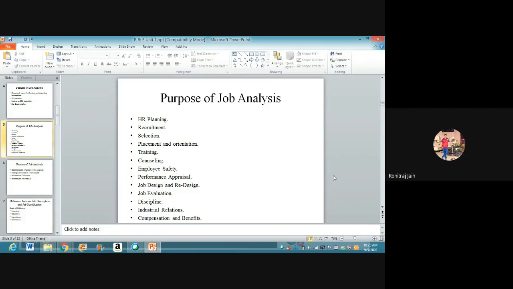So, in a nutshell, these are some of the very important purposes of job analysis. That is HR planning, human resource planning, recruitment, selection, placement and orientation, training, counseling. Then we have employee safety, performance appraisal, job design as well as job redesign, job evaluation, discipline, industrial relations, compensation, and benefits. So these are very important purposes of job analysis.